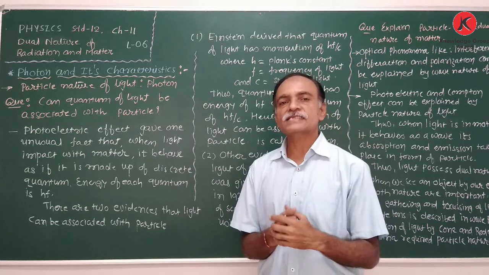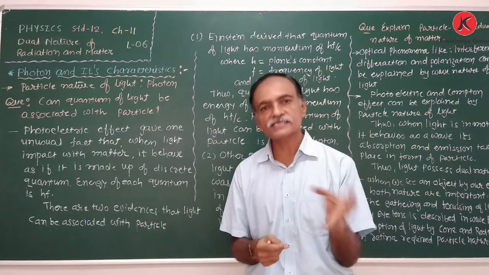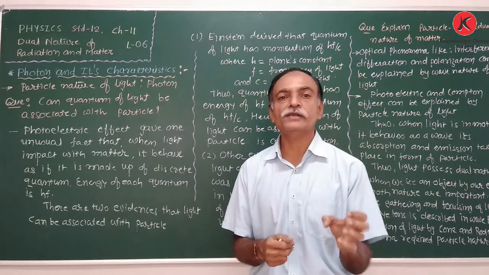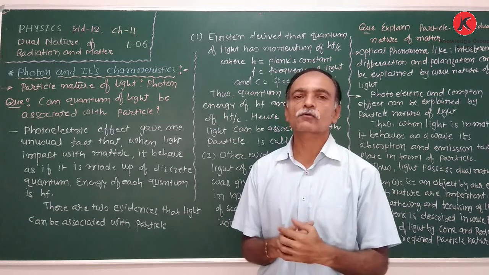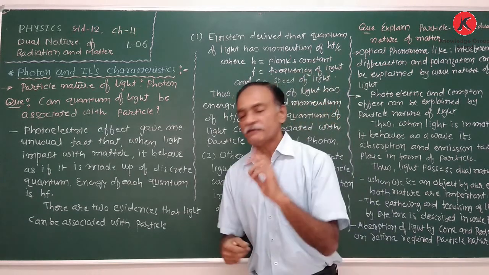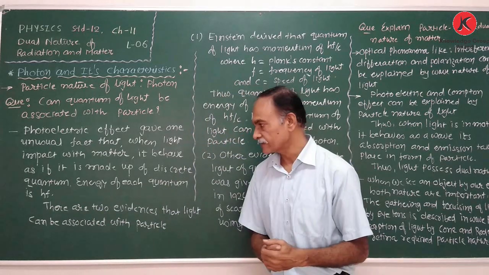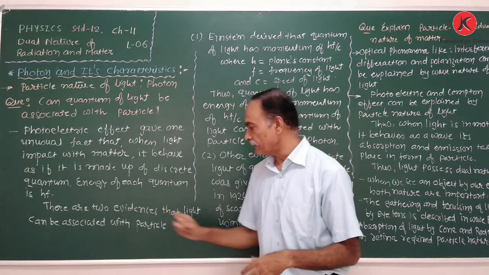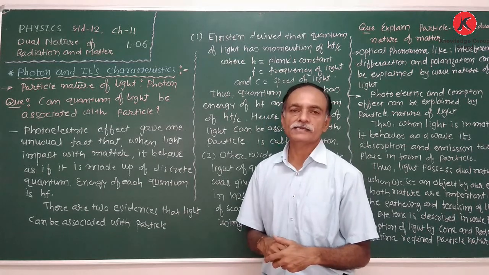According to Einstein's explanation, not only the emission but also the absorption of energy takes place in discrete units, and this discrete unit of energy is known as the quantum, having the energy hf, where f is the frequency of the light. So there are two pieces of evidence that light can be associated with a particle.